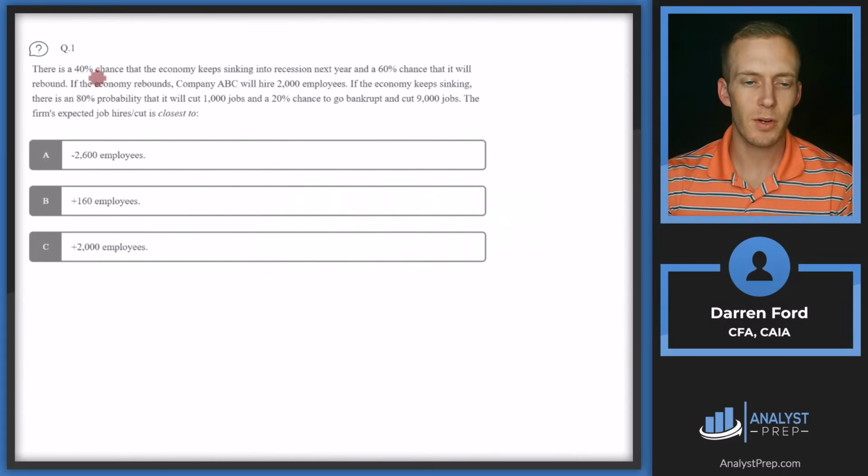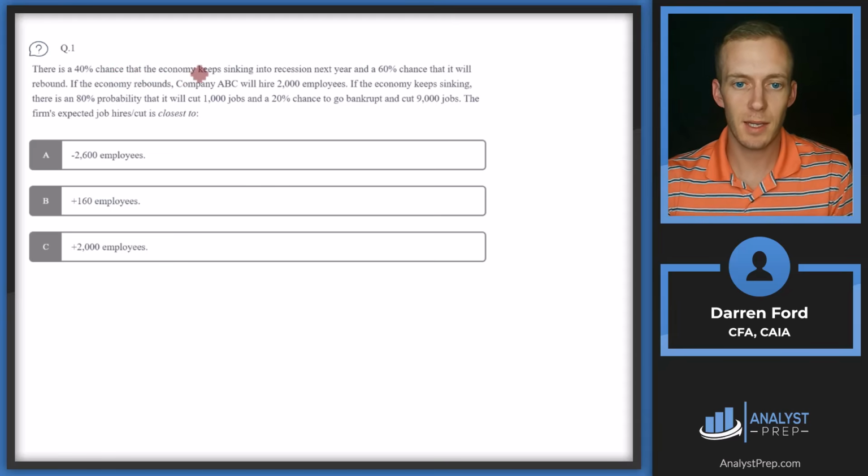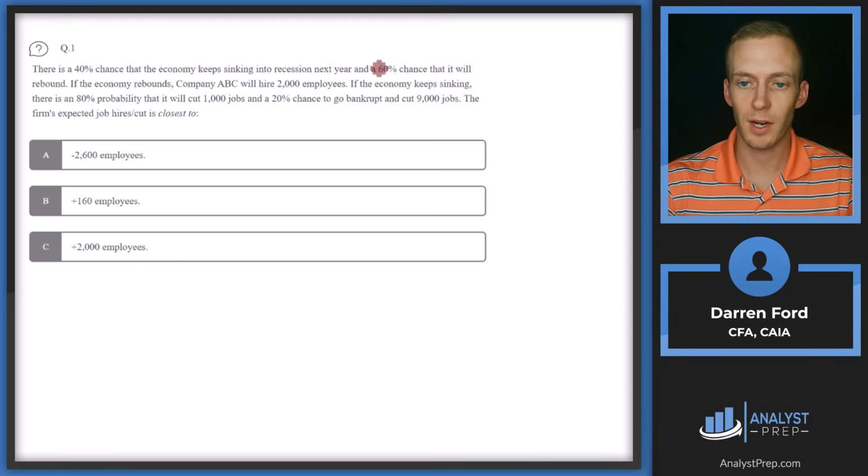Question 1. There is a 40% chance that the economy keeps sinking into recession next year and a 60% chance that it will rebound. If the economy rebounds, company ABC will hire 2,000 employees. If the economy keeps sinking, there is an 80% probability that it will cut 1,000 jobs and a 20% chance it will go bankrupt and cut 9,000 jobs. The firm's expected job hires cut is closest to.